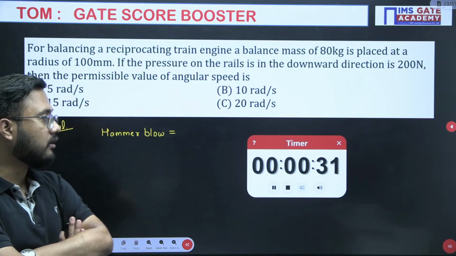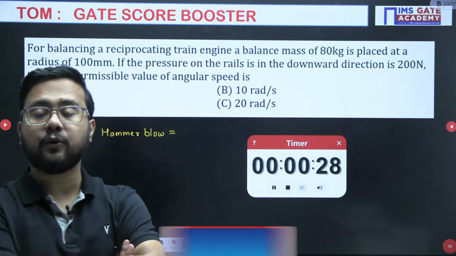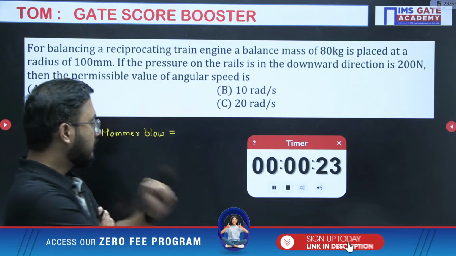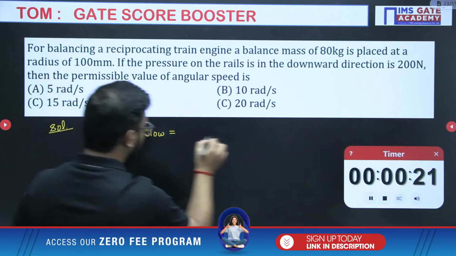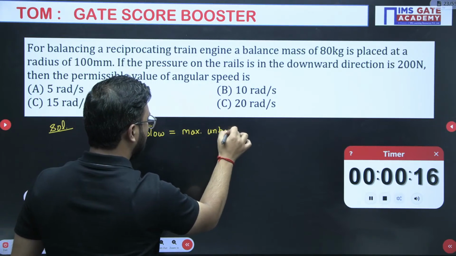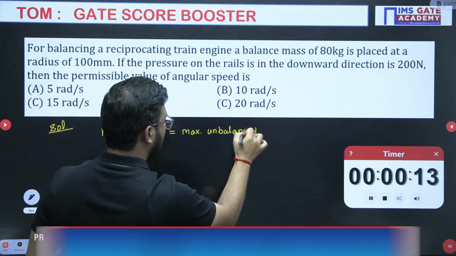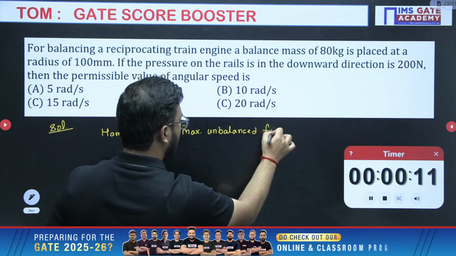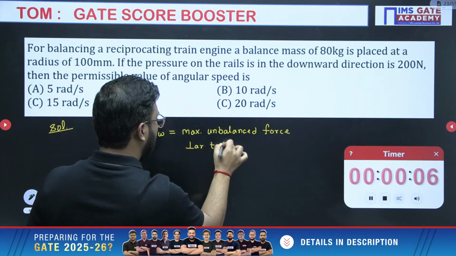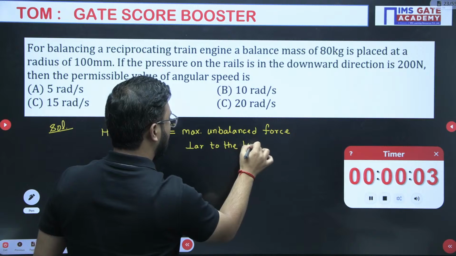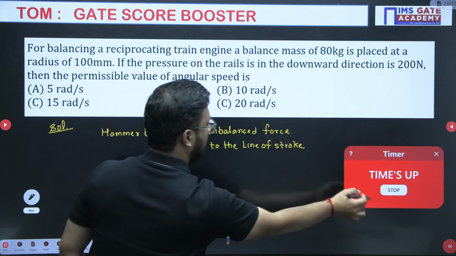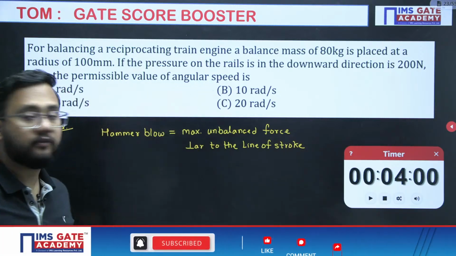Okay, so hammer blow, what I'm saying, is the maximum unbalanced force perpendicular to the line of stroke. That is what hammer blow is.